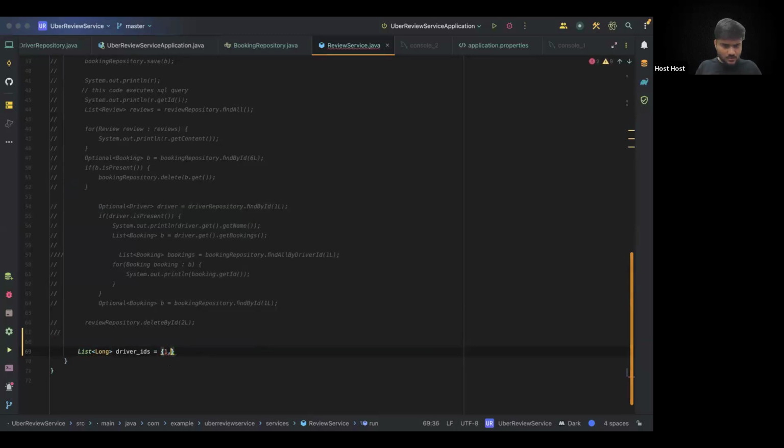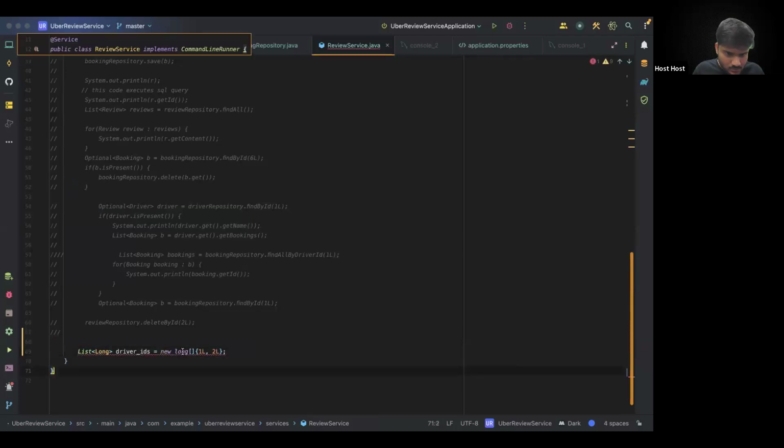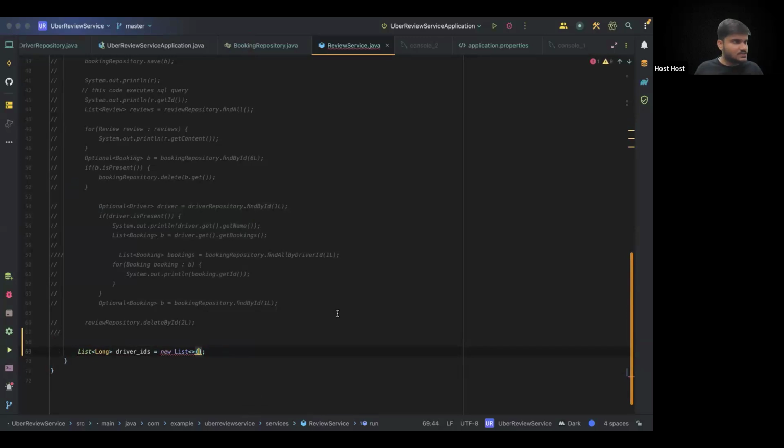We can just say 1L comma 2L. I guess this is how we can make a new array list, right? I guess we have to pass it like this, new 1L 2L. Is that correct?